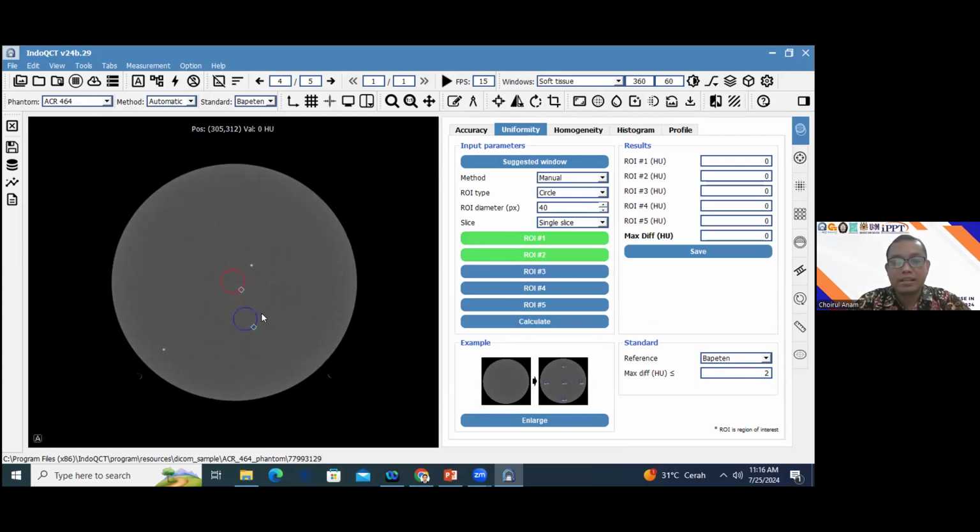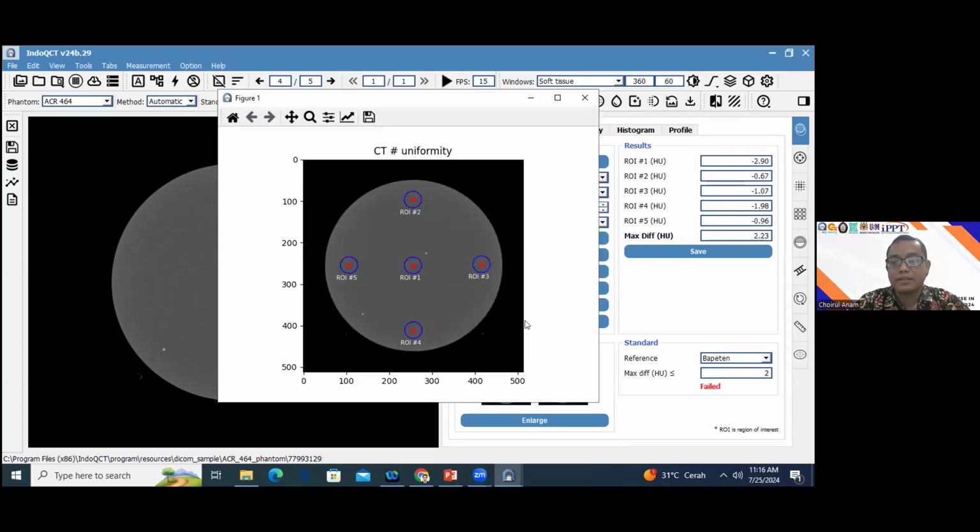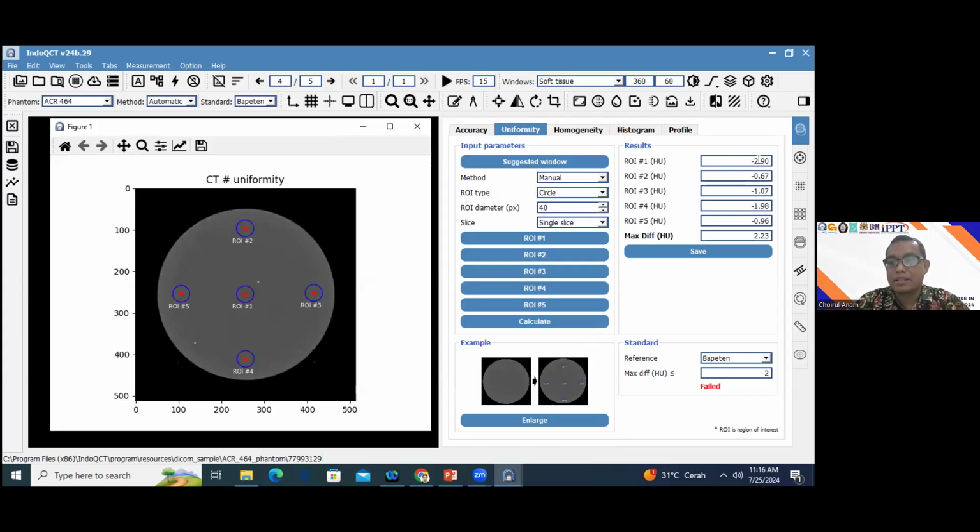You then click number 2 and move it to another position. Number 3 in another position. Number 4 in another position. Number 5 in another position. And after that, if you have already set the correct positions, you click the calculate button. Okay, this is our ROI, and this is our result.